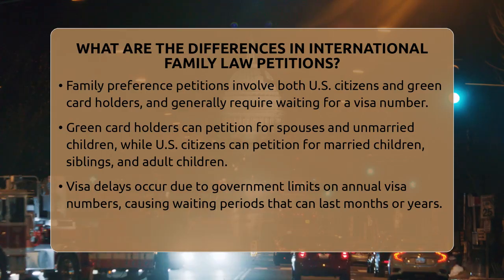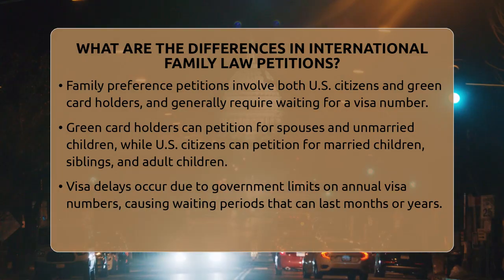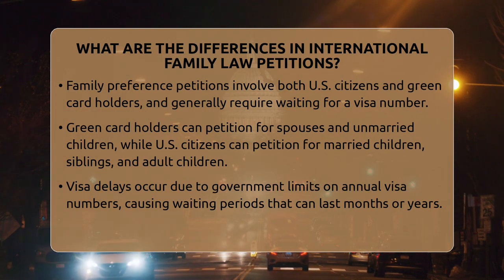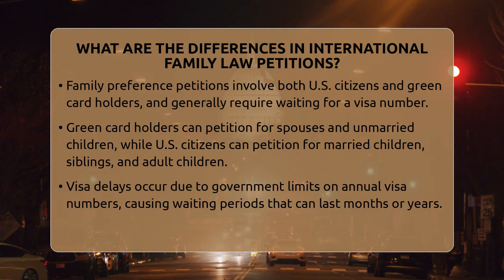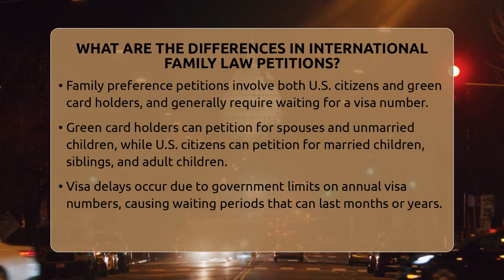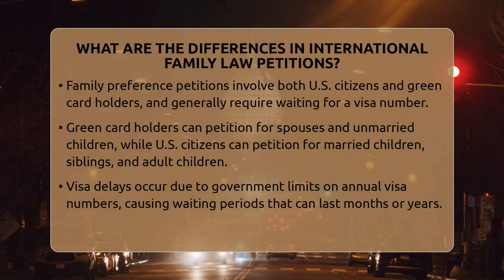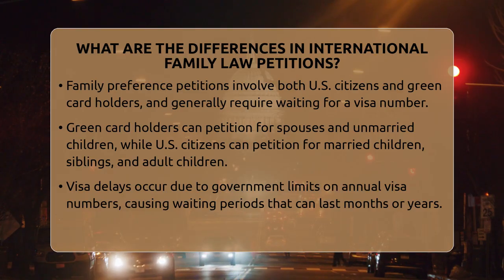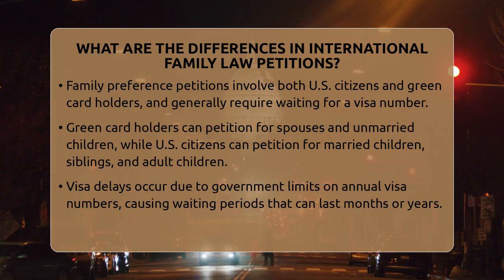Now, compare that with family preference petitions. These are more common and involve both U.S. citizens and green card holders. Green card holders are lawful permanent residents. They can file petitions for their spouses and unmarried children of any age. U.S. citizens, however, can also petition for their married children, siblings, and adult children. But here's the catch. These petitions require waiting for a visa number to become available. The wait can be months or even years, depending on the category and the country of origin. The government sets limits on how many visas are issued each year, which causes these delays.